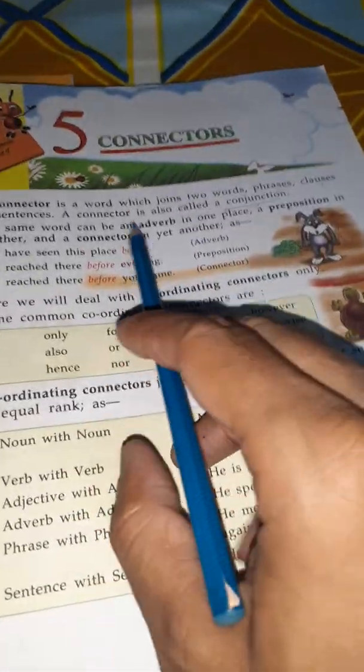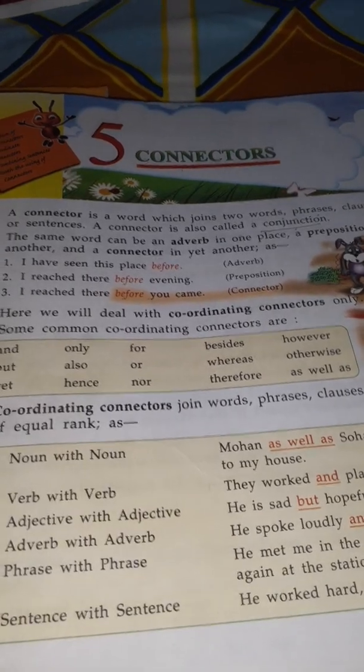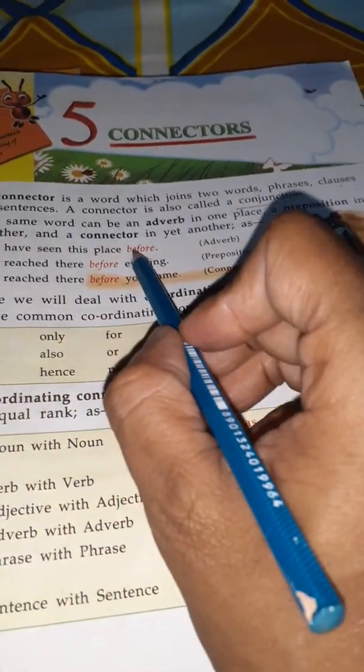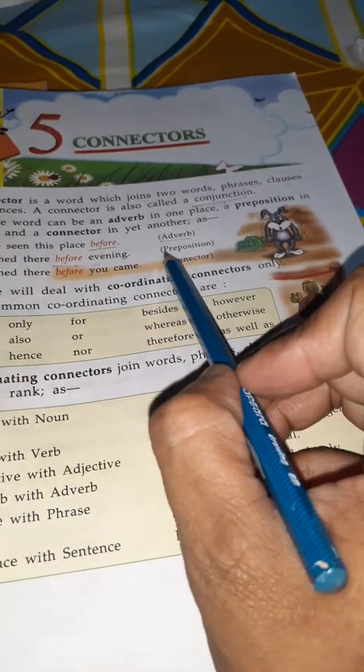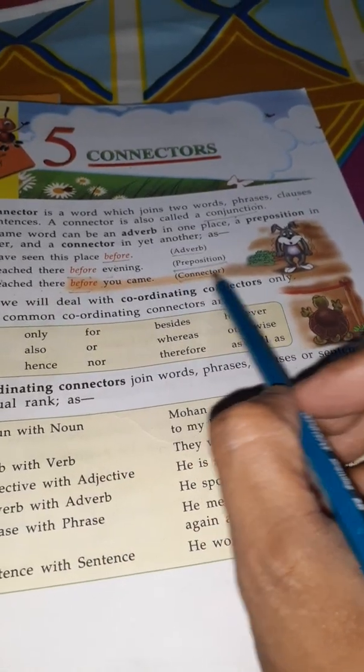The same word can be an adverb in one place, a preposition in another, and a connector in yet another. So, I have seen this place before. Here this before is an adverb. Now here, I reached there before evening. In this sentence this before is used as a preposition. I reached there before you came. Here before is a connector.